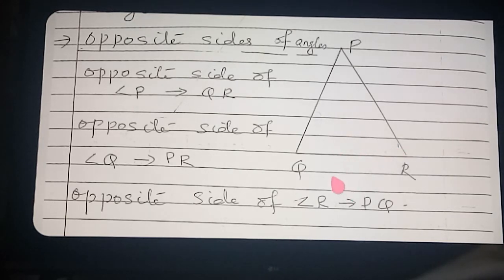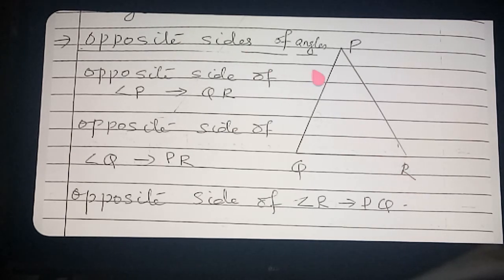Okay. So we can say the opposite side of angle P. See here, this is angle P, no? When we say angle P, Q and R are not in angle P, so it is the opposite side. So the opposite side of angle P is QR.